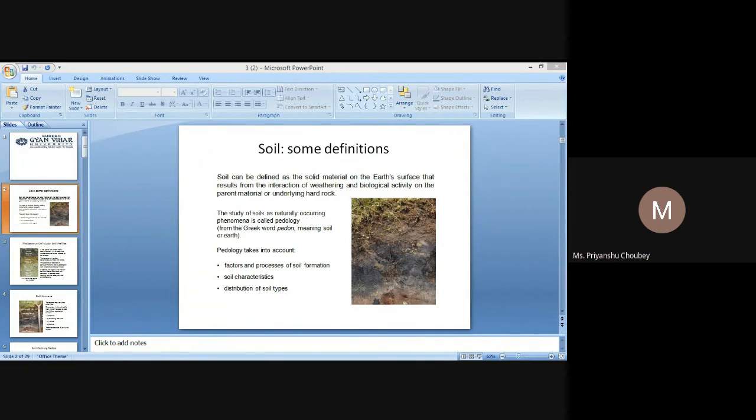The study of soil as a natural occurring phenomenon is called pedology, from a Greek word "pedon", meaning soil of earth. Pedology takes into account factors and processes of soil formation, soil characteristics, and distribution of soil types.